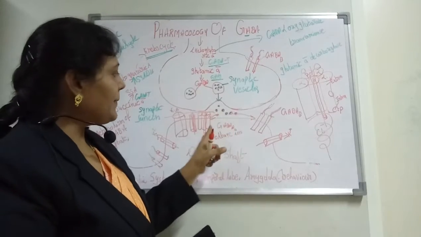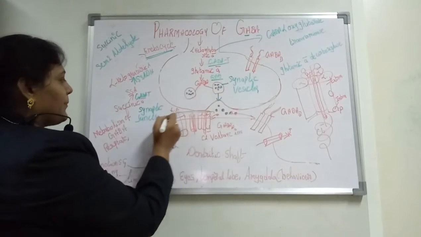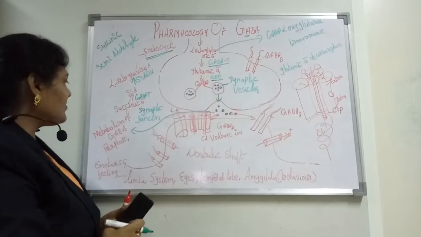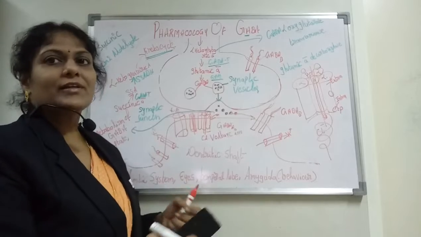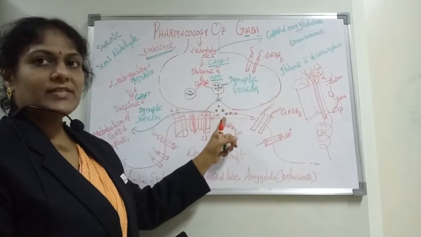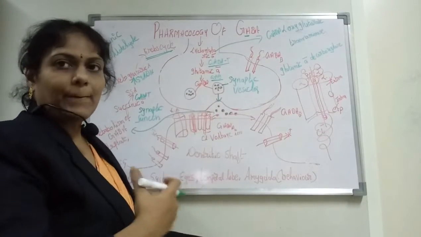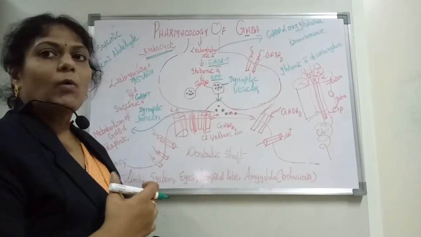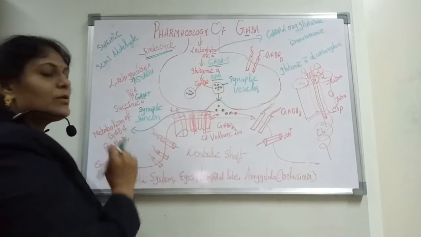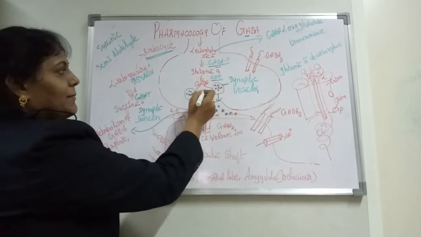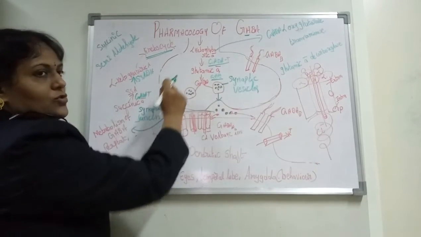Some of the GABA will be collected by the postsynapse, and some of the GABA can be taken outside by a process called metabolism. We need metabolism so that some of the GABA released into the synaptic junction can be collected and stored back into the presynapse for reuptake and storage. Now we'll see what happens in the metabolism of GABA. The GABA is taken up by the presynaptic junction and reuptaken once again into the presynaptic neuron.